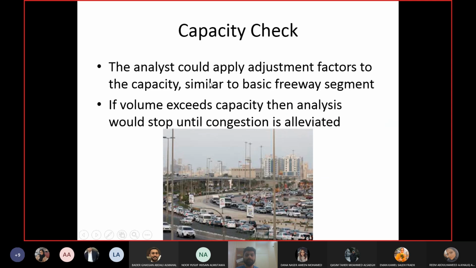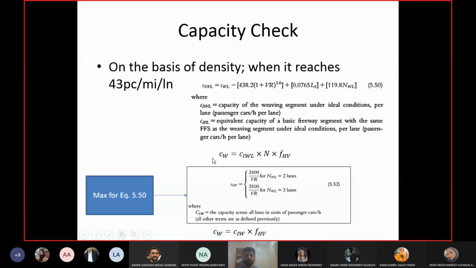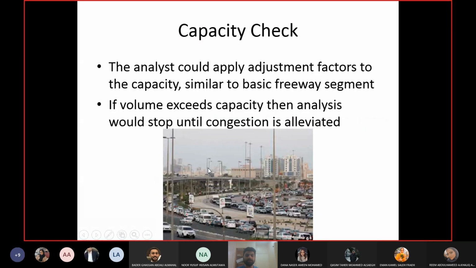Okay, so when you calculate the capacity, you can also apply the capacity adjustment factors which we have seen for the basic freeway segment. The work zone, the incident, the weather condition, all those adjustment factors can be multiplied with the value of CW. Then you compare the volume which you have for the weaving segment, and if it is more than the capacity, then you have level of service F. Okay, then the level of service will remain F.